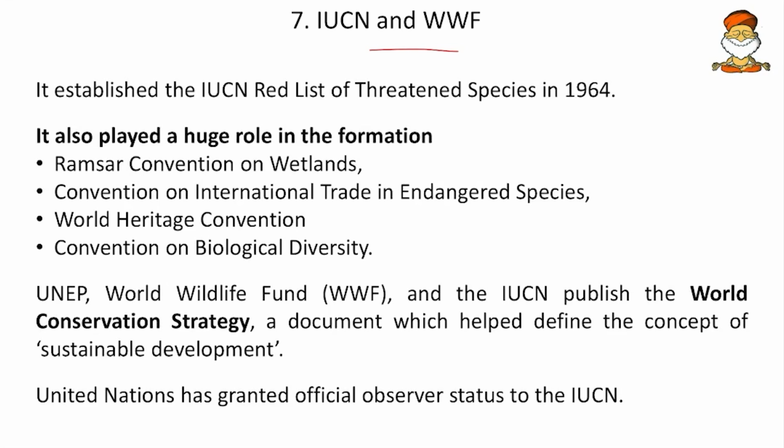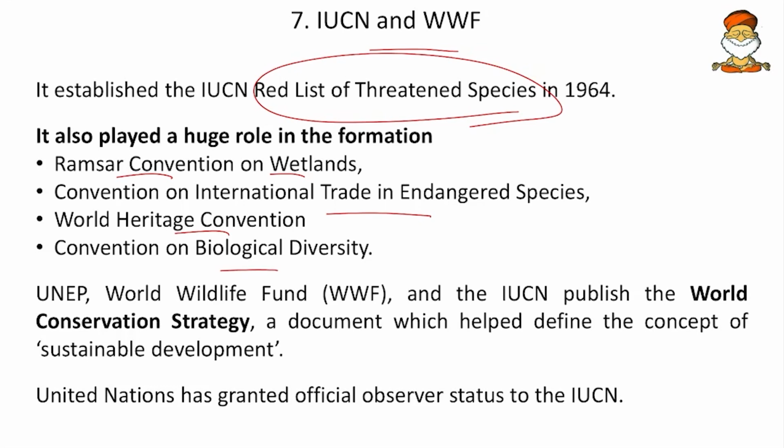So they are NGOs, they are not at all related to any of the United Nations bodies. Now IUCN was established as an NGO, and its first name was IUPN, that is International Union for Protection of Nature. This IUCN comes up with the Red List of threatened species, or the Red Data Book. IUCN also played a huge role in the formation of the Ramsar Convention on Wetlands, CITES, the World Heritage Convention, and also the CBD.